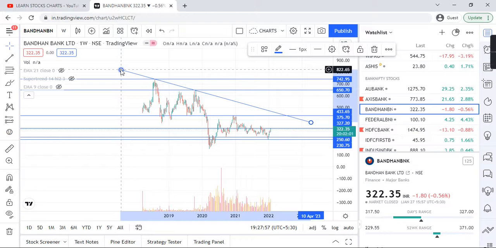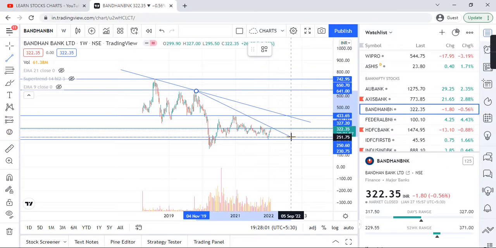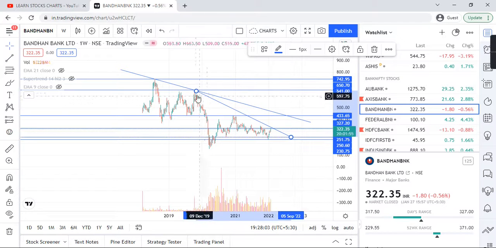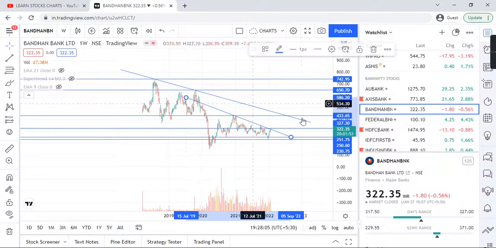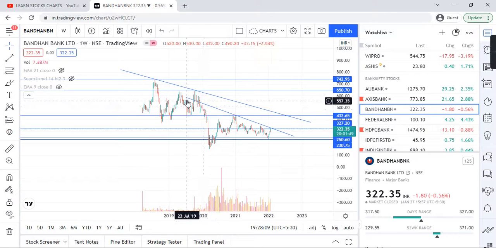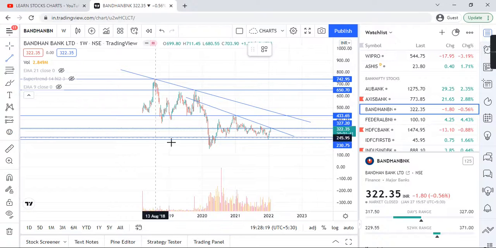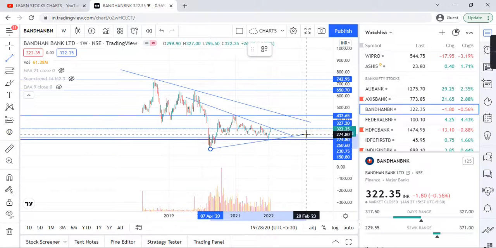This is a dynamic resistance, and the second trend line which I am able to see is specifically this one, guys. Obviously this trend line will break first, but if they break this trend line, definitely there is upside movement, and from the downside you will be able to see this trend line, right?